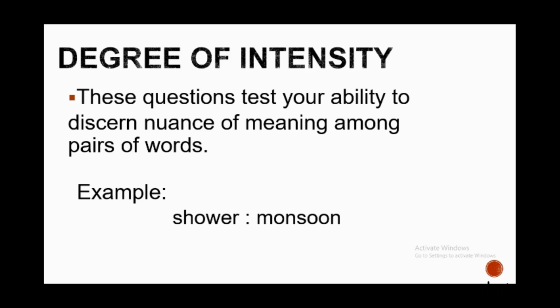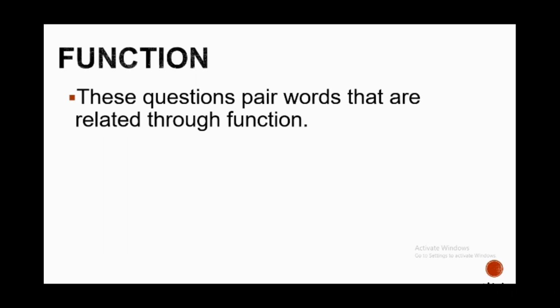A shower is a light rainfall and a monsoon is a heavy rainfall. Shower, having a lower degree of intensity, is paired with monsoon, having a higher degree of intensity.